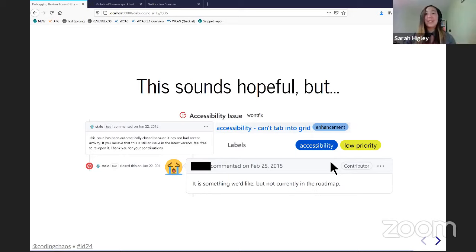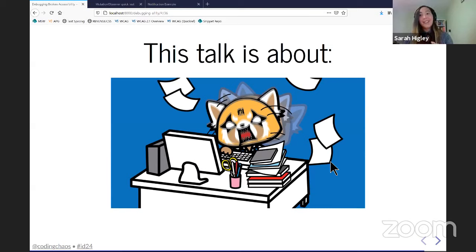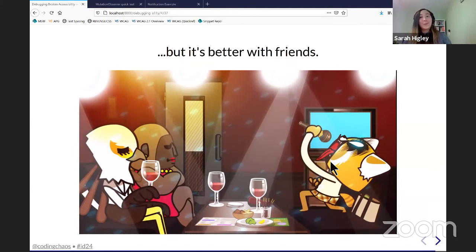I know how to build a grid or a tree grid, or figure out the root cause for some weird experiences. But the thing that I bang my head against the keyboard about nowadays late at night is this problem entrenched in accessibility across the ecosystem. So we go back to my initial point that this talk is about that feeling when you've been working on one problem for far too long and you still have no idea how to solve it. In other words, this talk is about frustration. But you know what? That frustration is better with friends.